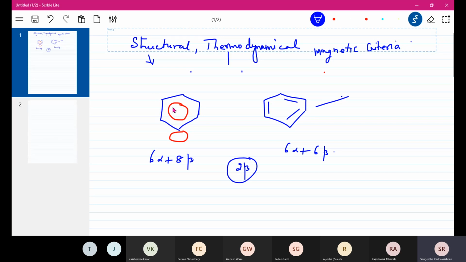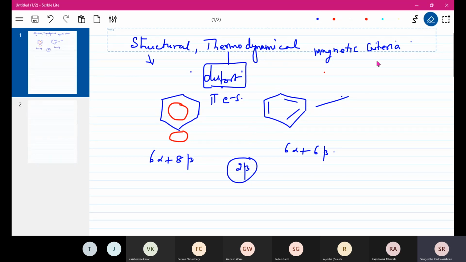The reason is that we can make the pi electrons go in any direction we want. We can make them undergo reaction. We can make so many things happen. We cannot make the sigma bond undergo reaction in case of benzene. We can make the pi bond undergo reaction, so we can actually distort the pi bond. That is why it is possible for us to define the molecule in terms of its pi electrons. And sigma bonds we know are very strong bonds, so they are very stable, so there is no comparison there.